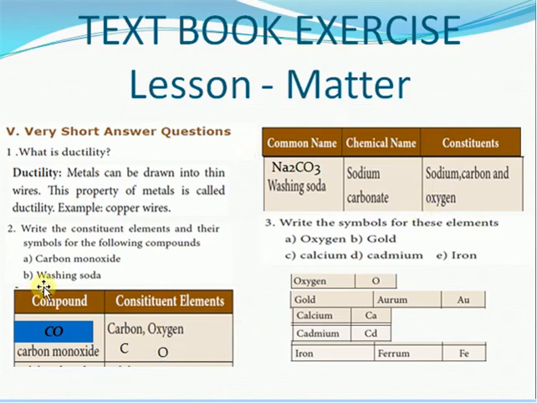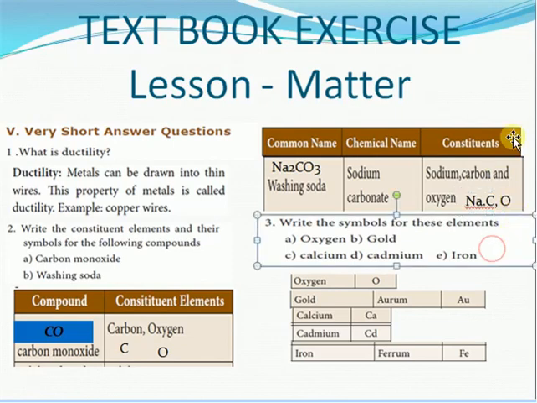Similarly, washing soda is given. Washing soda is nothing but sodium carbonate, Na2CO3. The constituent elements are sodium, carbon and oxygen. So we will write these symbols all together. Sodium, the symbol is Na, carbon is capital C and oxygen is capital O.